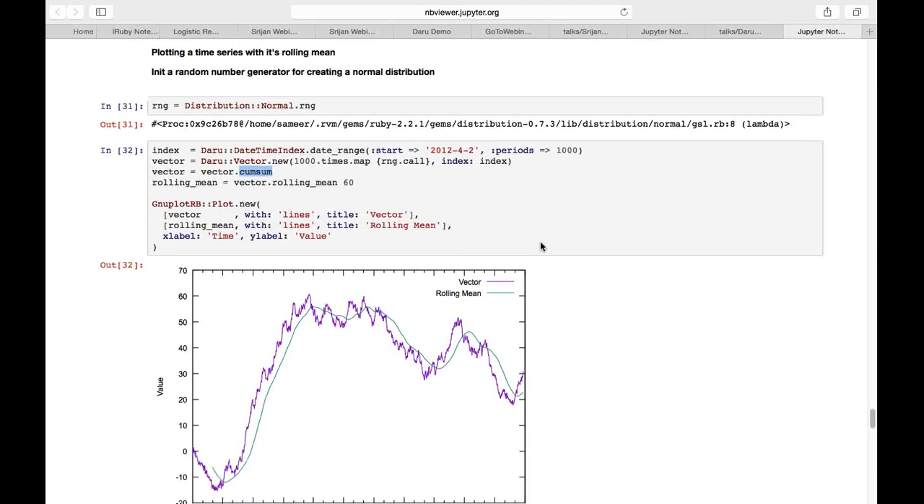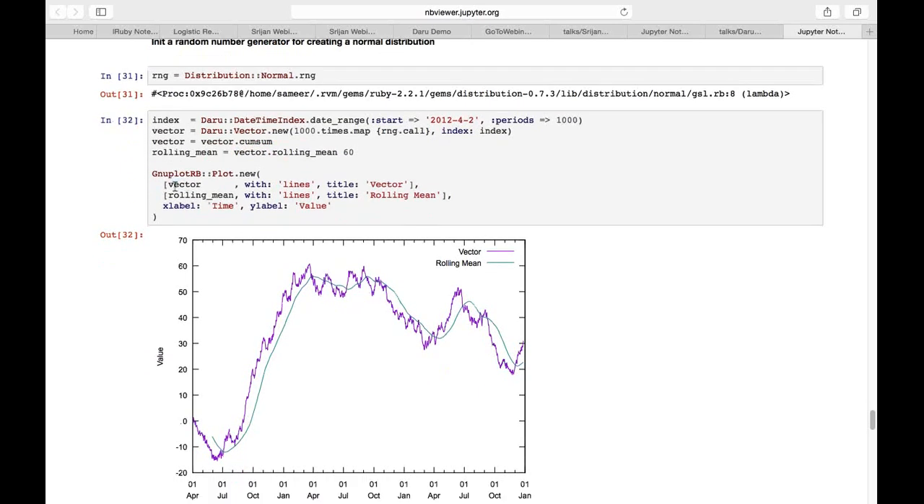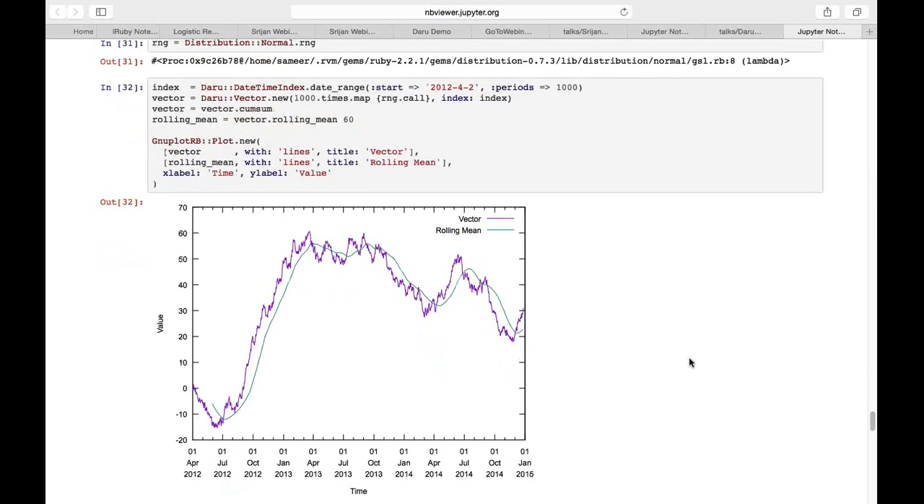And now I want the rolling mean of this vector. So basically, now using GNUplot, I plot the vector with the rolling mean, and this is the plot that I get.